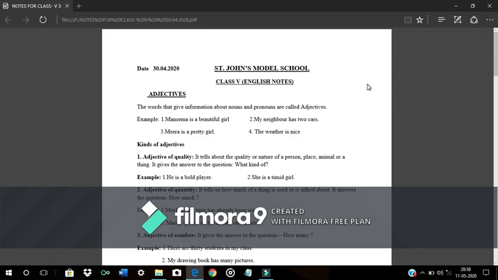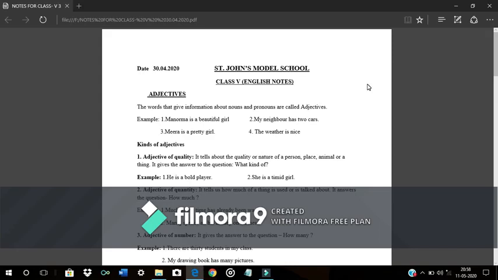So in this session, we will be learning about adjectives. You must be aware of adjectives. You must be knowing about adjectives. Adjectives are describing words. Now I'm just citing one example before you.